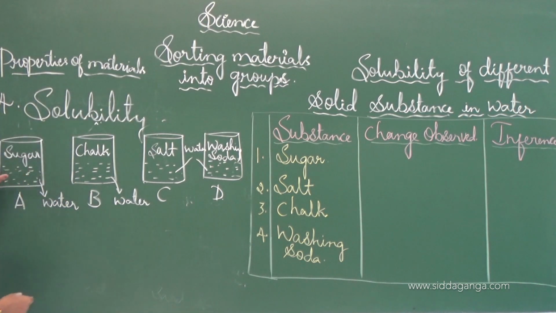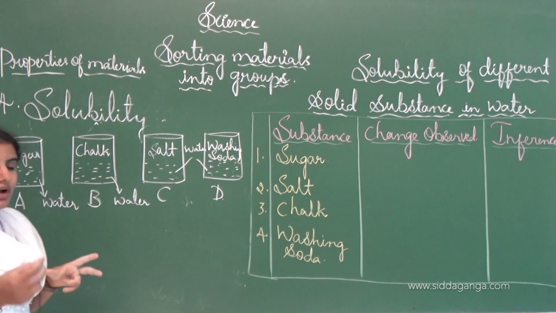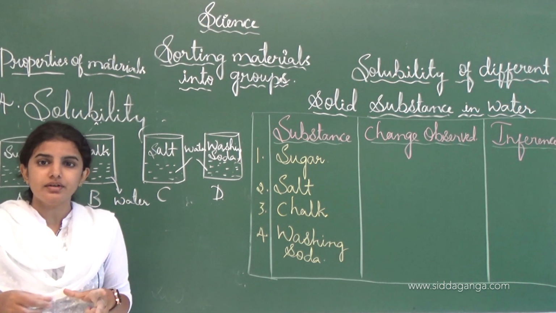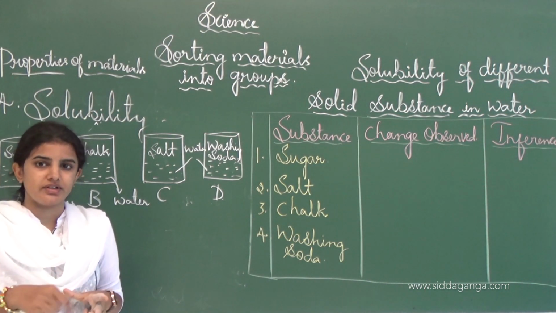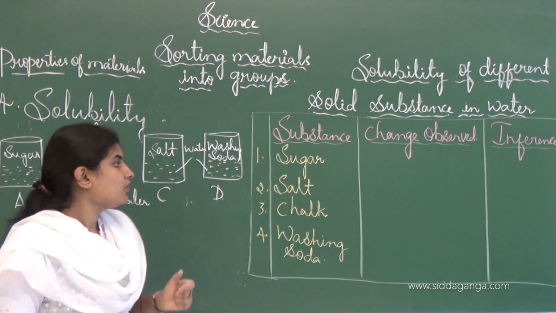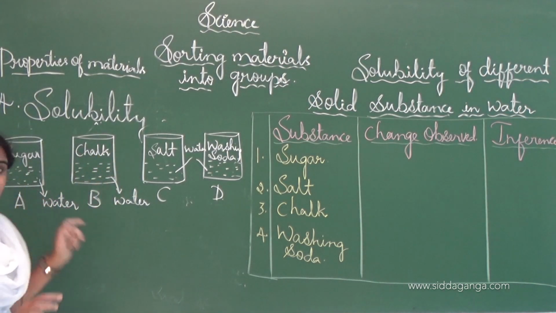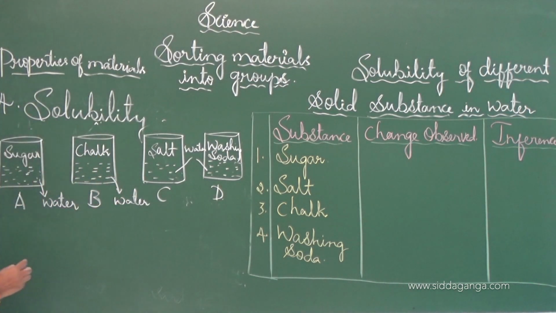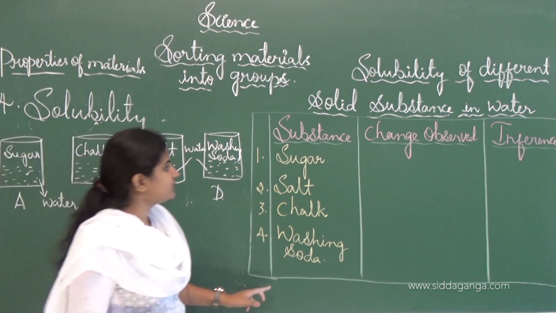After adding the solute particle to the water, we completely stir it so that we keep it aside for some time. What will happen? The sugar is soluble in water. See, this table illustrates that.